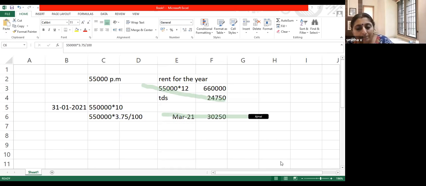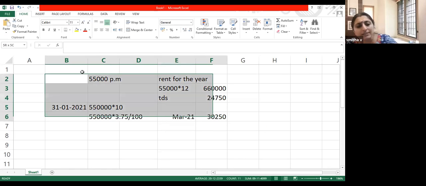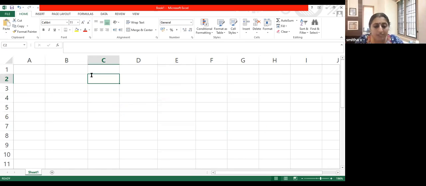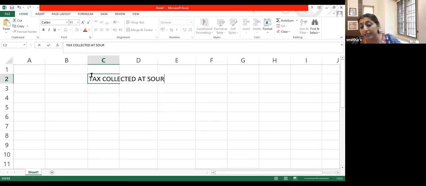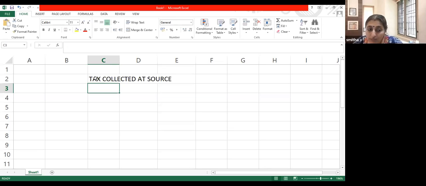TCS is again a prepaid tax. Full form is tax collected at source. This is how it happens: there is a buyer and a seller.